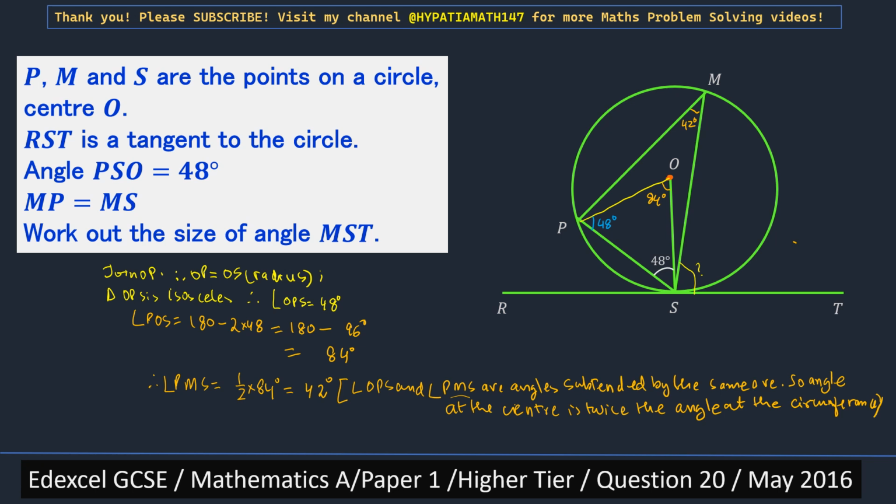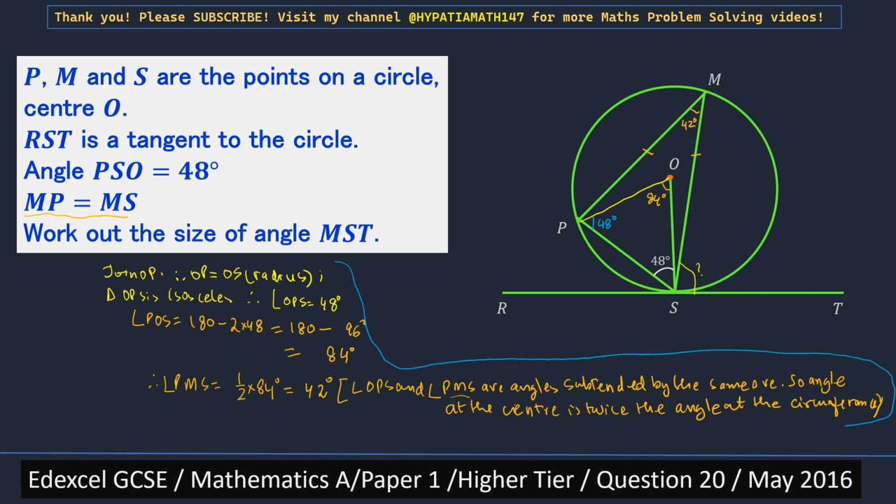Now you see that we've also been given, so this marking went off, that MP is equal to MS. So triangle PMS is also isosceles. I'm going to write it here.